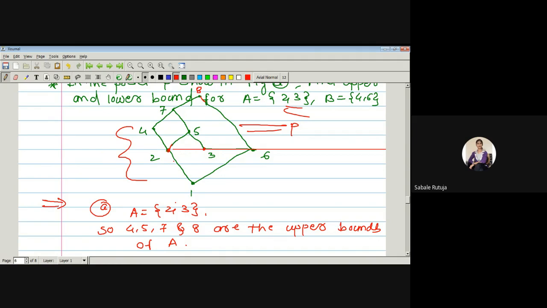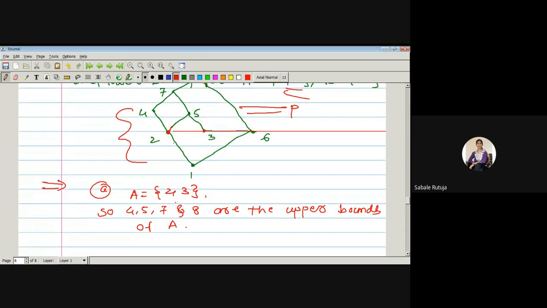This does not exist, sir. Why? 4 and 5 are at the same level. Yes, here there are 2 elements 4 and 5 which are not comparable, and we know that if a least upper bound exists, then it is comparable with all the other elements. So here as 4 and 5 are at the same level, there is no comparison between these 2 upper bounds.